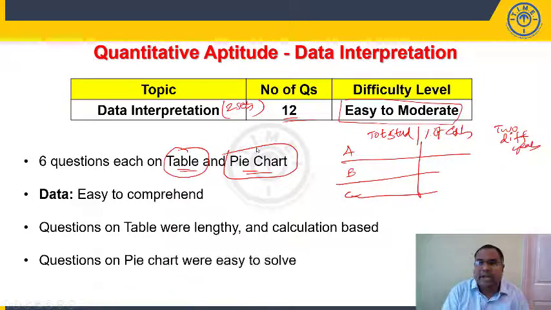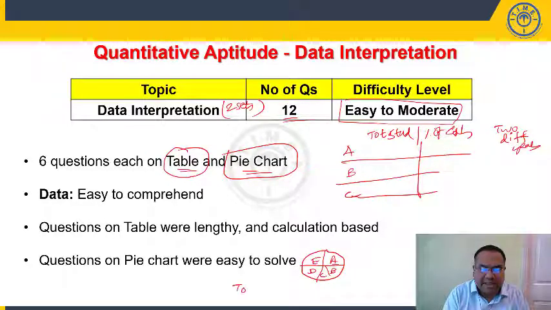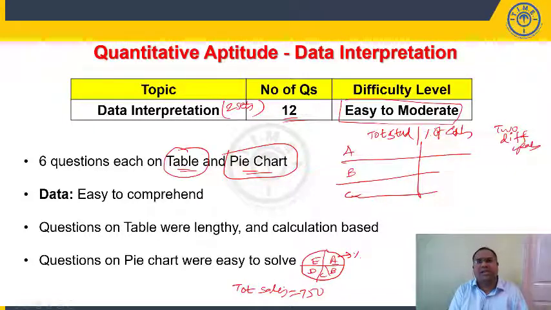Pie chart questions were easy to solve. When you look at the pie chart, the sales of A, B, C, D, E were given. The total sales is given as 750 crore or 750 million, and this distribution is given in percentages. Apart from one question out of the 6, which was of moderate difficulty, the other 5 questions were a cakewalk. You can solve them very easily.